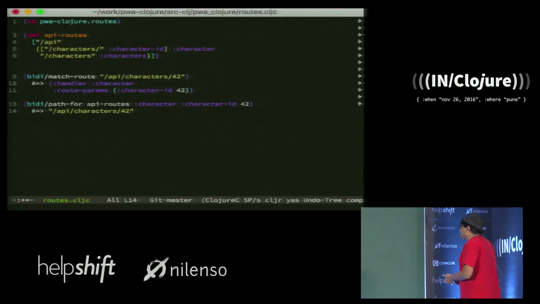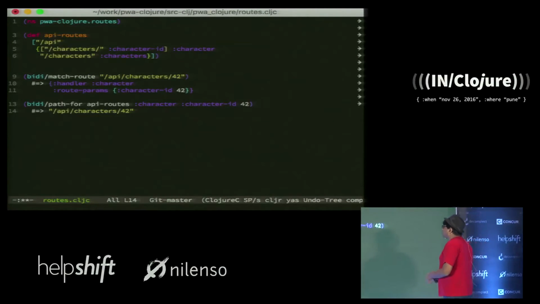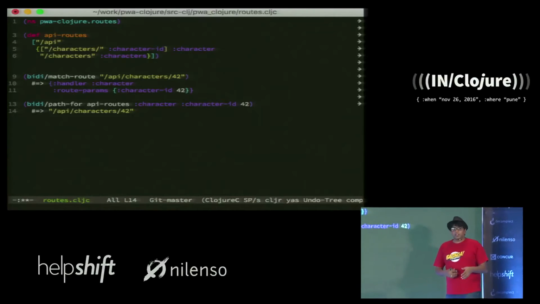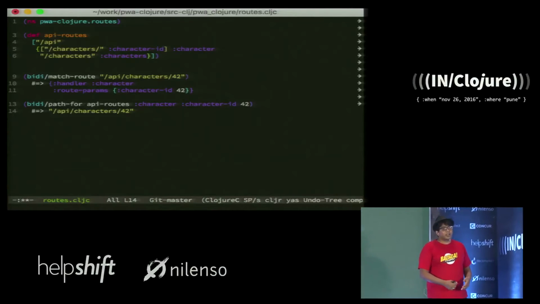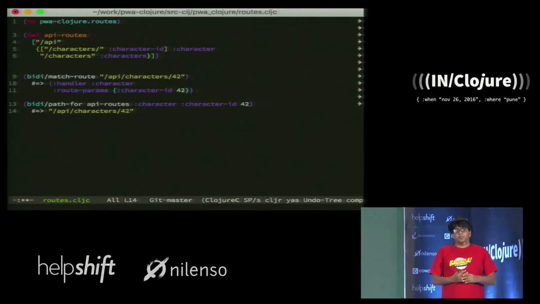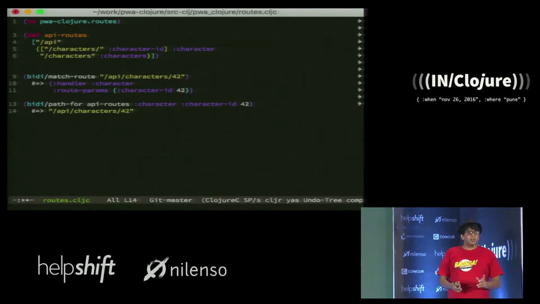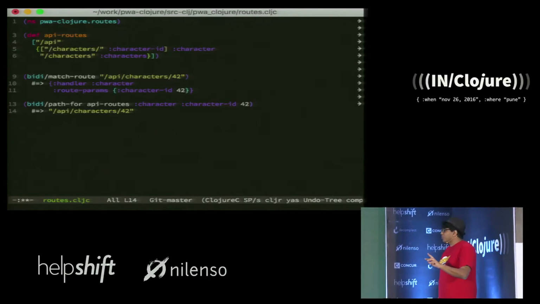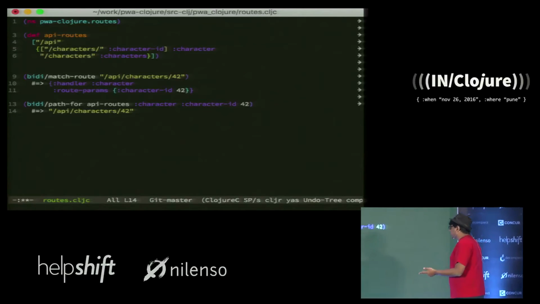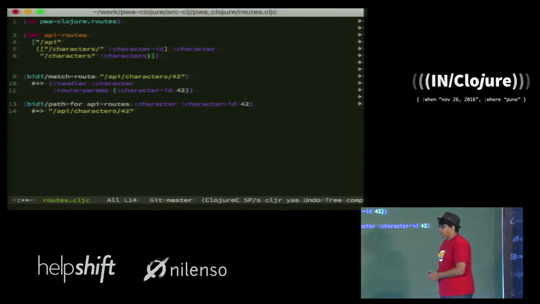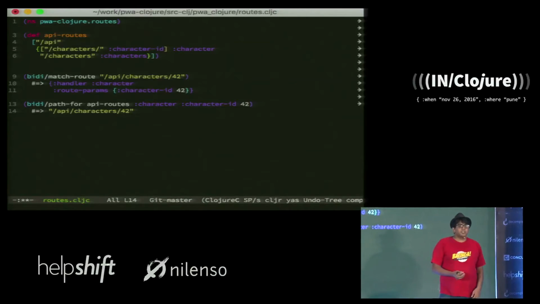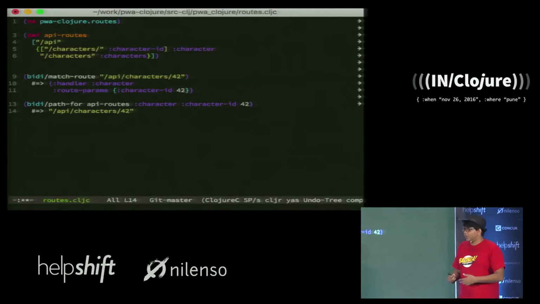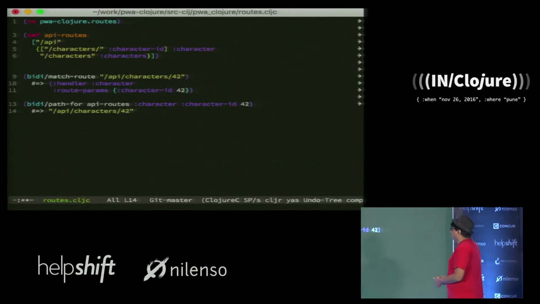And on the client side, what I want to do over here is use BIDI again to figure out what data I want, right? Now remember when I spoke about BIDI first, it was bidirectional routing, which means you can go from a URL to parameters, but you can go from parameters back to URLs as well. So my thought was, why not use this to figure out what data is to be loaded.